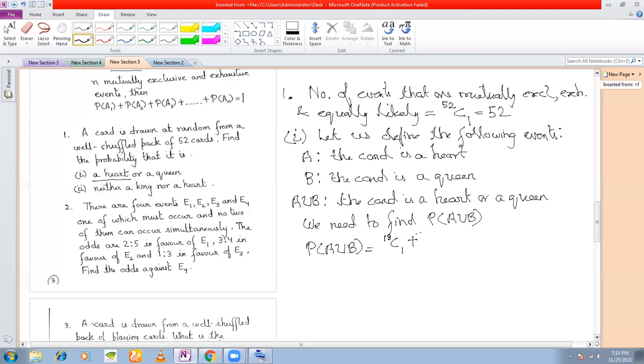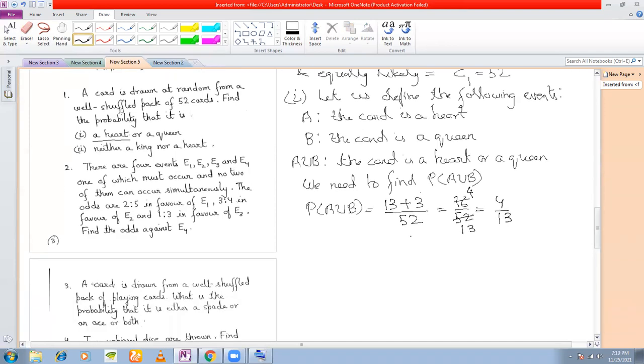So not 13C1, this should be simply 13. There are 13 hearts, and because these 13 hearts contain 1 queen, how many queens are left? 3 queens left, divided by 52. So your answer is 16 by 52, right? And you can cancel this to 4 by 13, right? Now we are going to solve the same problem by the addition theorem alternatively, and this way should be easier for you.